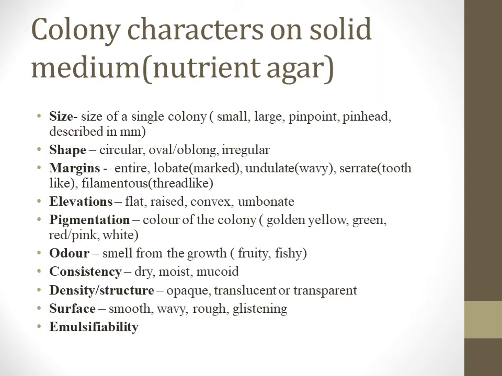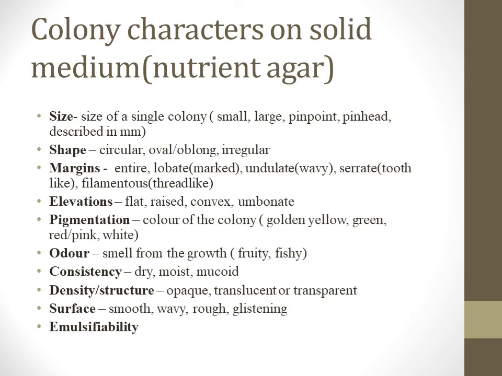Then is the smell of the colonies or smell from the growth. This is called odor. And again, some organisms produce a peculiar smell, and this can be another important identification point. For example, they might produce a fruity odor, a fishy odor or a fecal odor. Then is the consistency of the colony, whether the colonies appear dry, moist or mucoid.